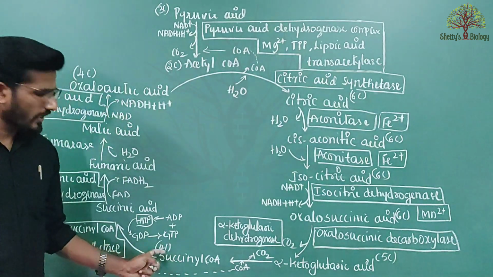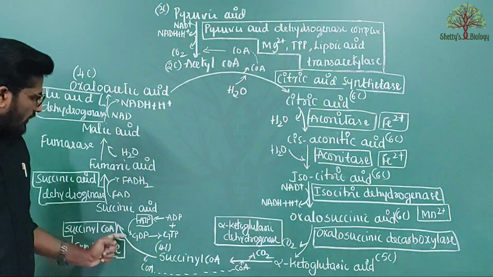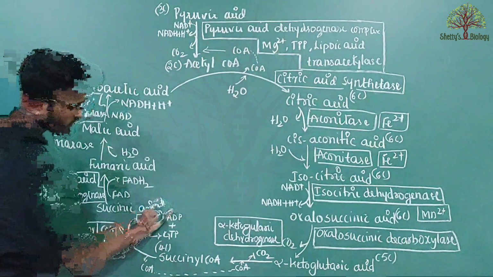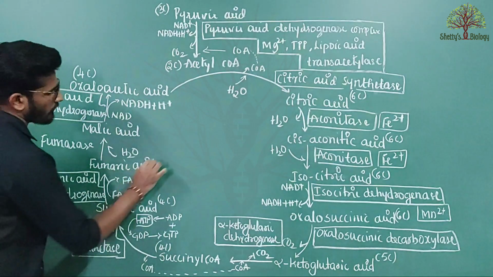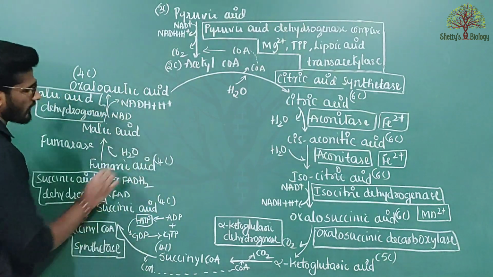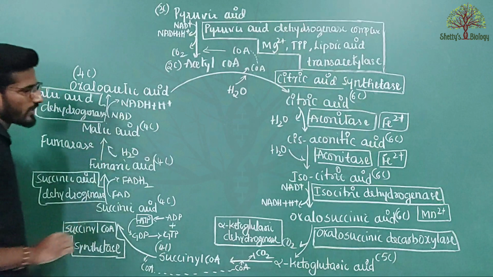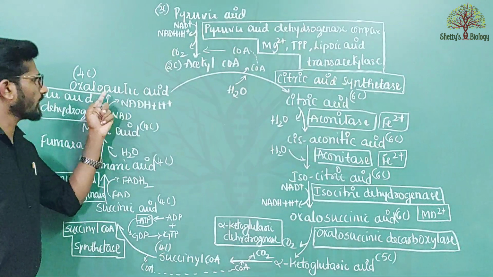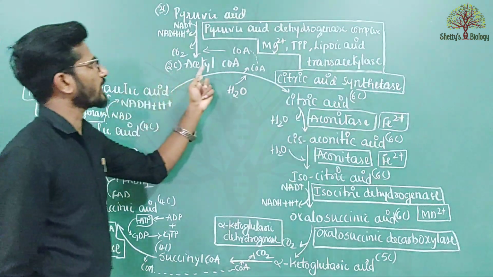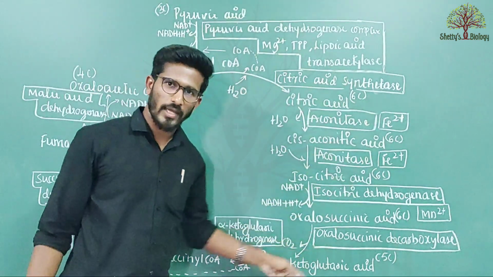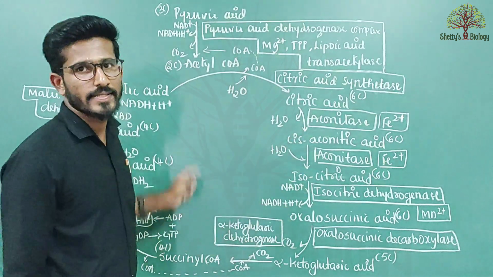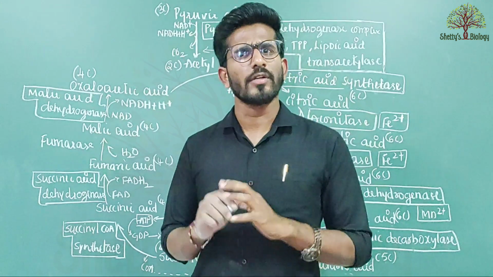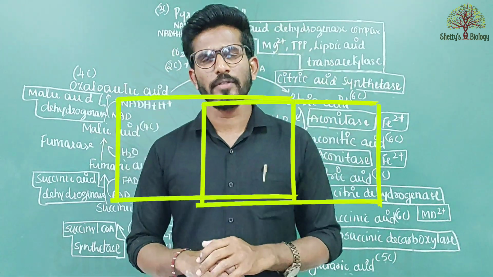Here succinyl coenzyme A has 4 carbon. In between there is no release of any carbon atom, so succinic acid maintains the same carbon, fumaric acid also maintains the same carbon, malic acid also maintains the same carbon, and oxaloacetic acid also consists of 4 carbon. Again this oxaloacetic acid reacts with the acetyl coenzyme A, and the reaction continues the same. So this is called the Krebs cycle. Remember what we understood, the whole Krebs cycle concept.